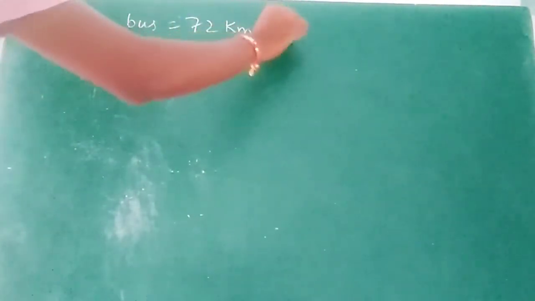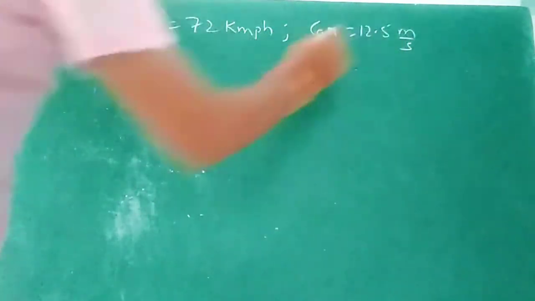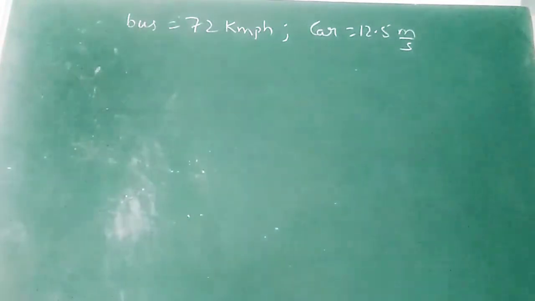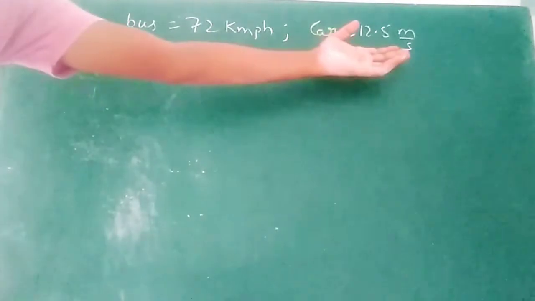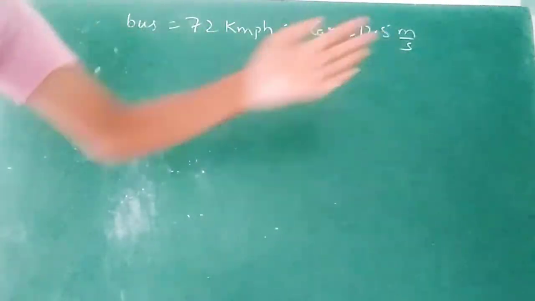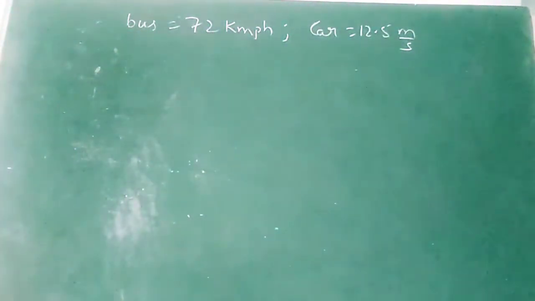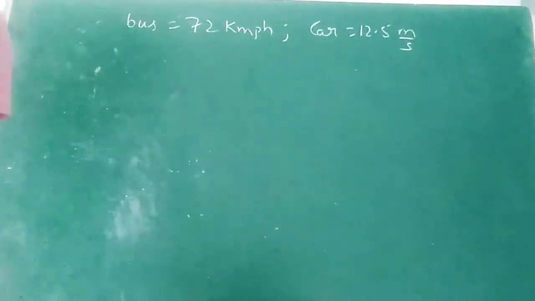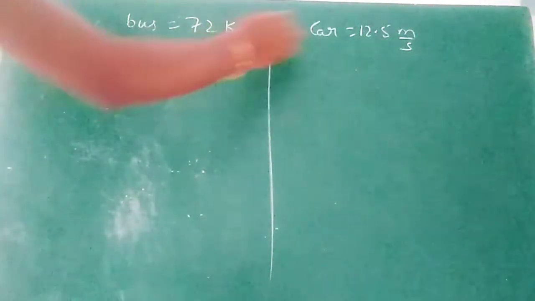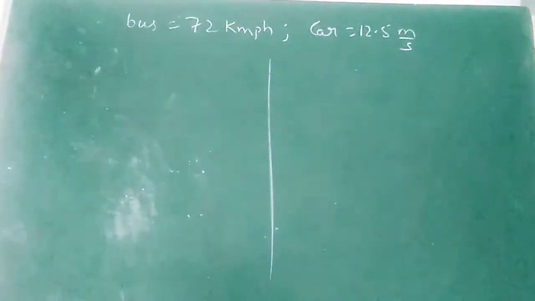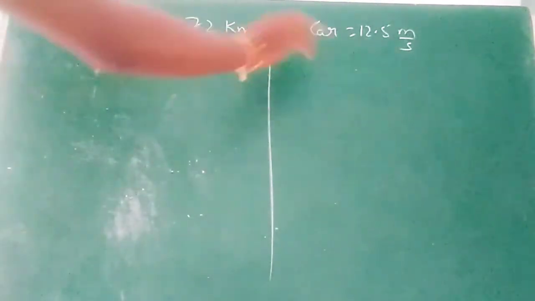Two vehicles are given. A bus at 72 kilometer per hour and a car at 12.5 meter per second. These are the speeds of the two vehicles. I don't know which one is faster because the speed units are different. Here it is kilometer per hour, here it is meter per second. We cannot compare directly. Only if the units are the same can we easily compare. So we can convert either kilometer per hour to meter per second or meter per second to kilometer per hour directly. Here we can convert only one.